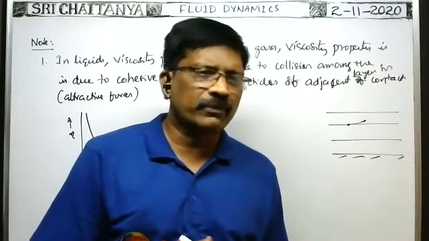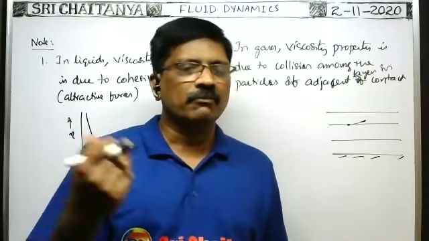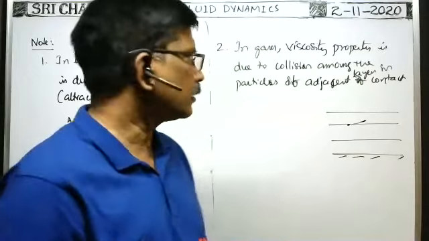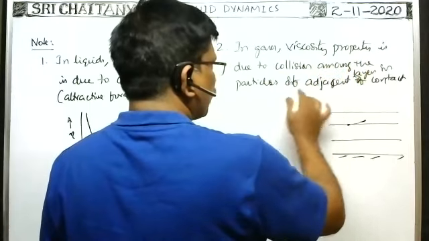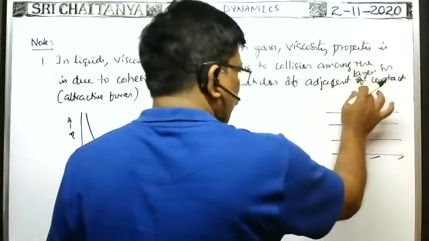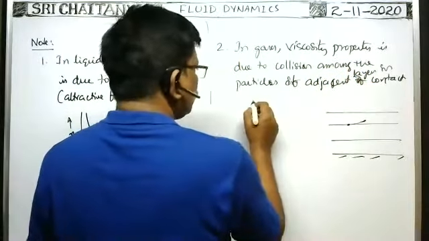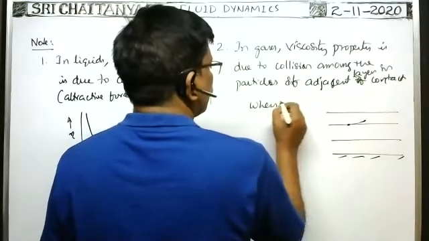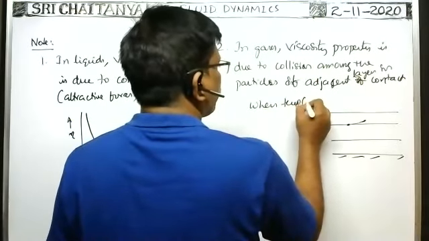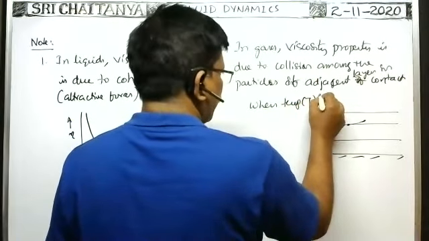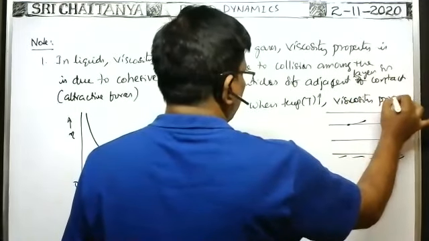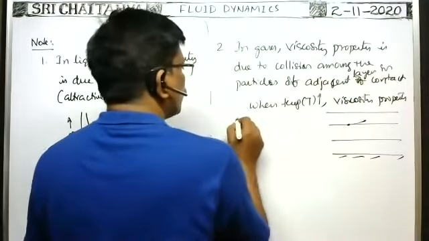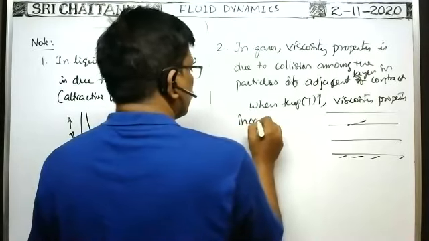That's why in case of gases, when temperature increases, viscosity property also increases. That's a very, very important point. When temperature capital T increases, the viscosity property or viscous force also increases.